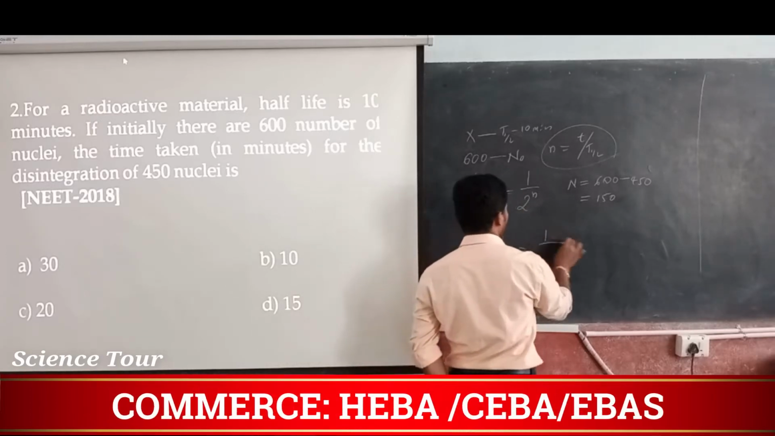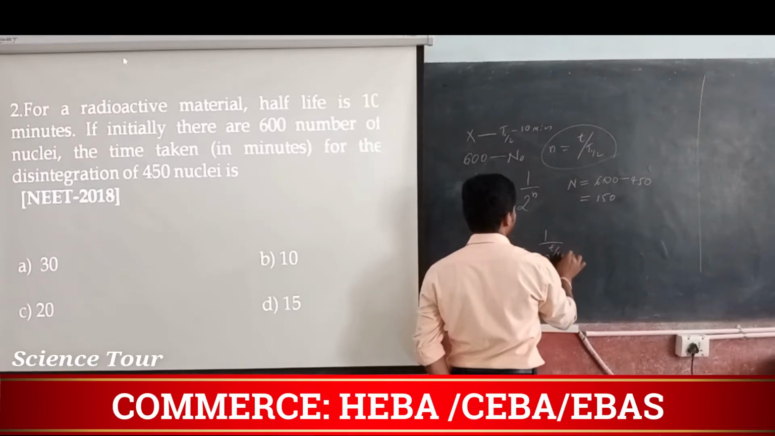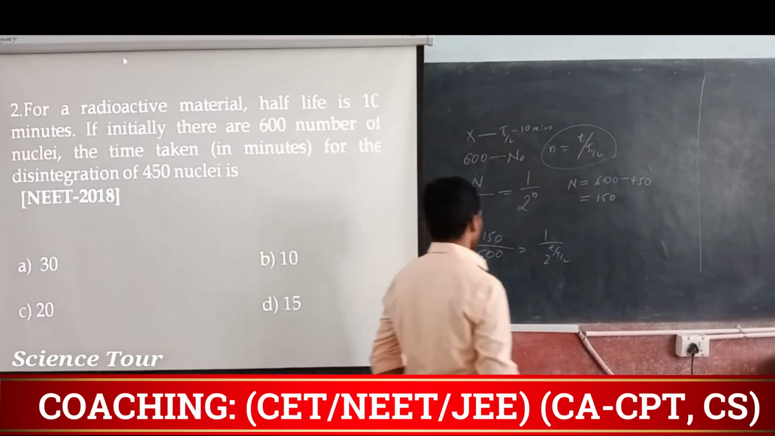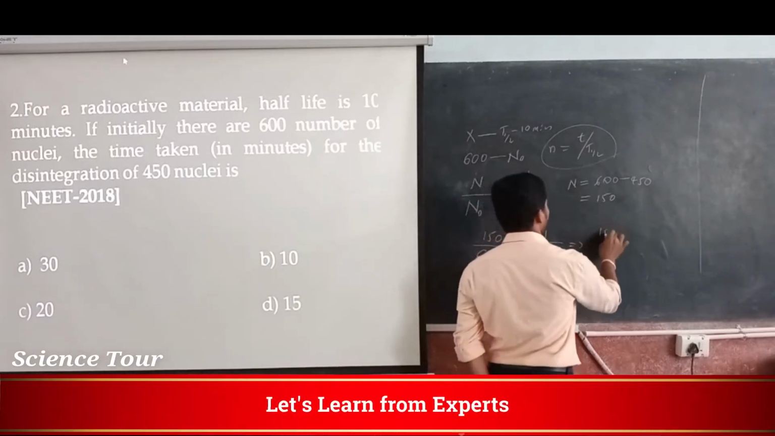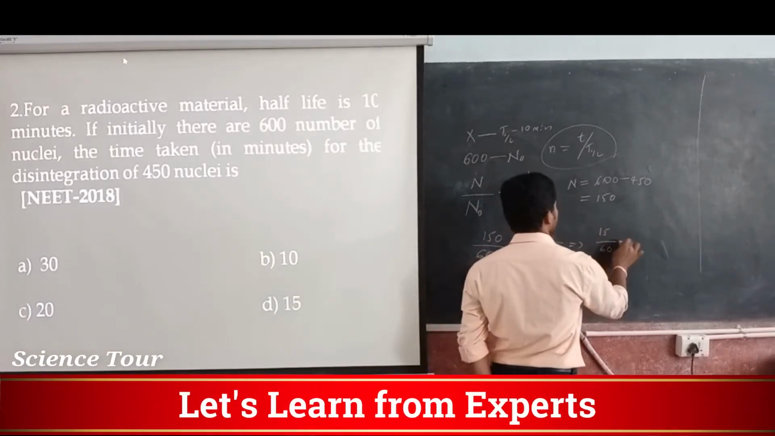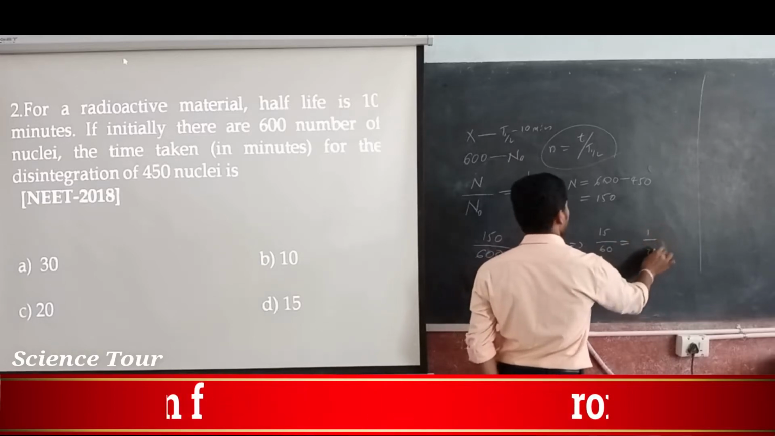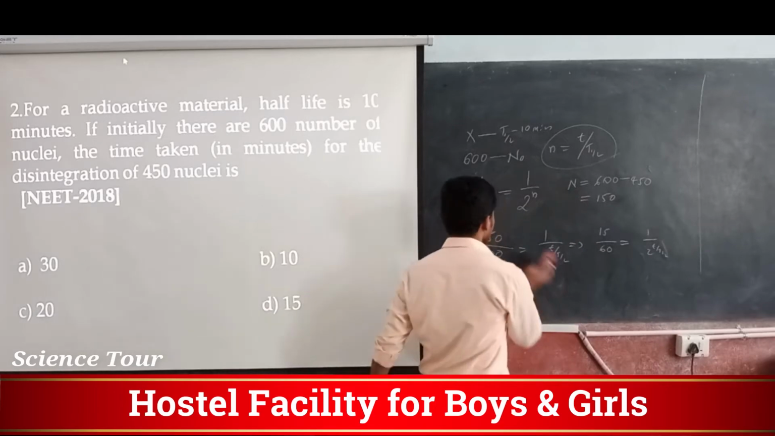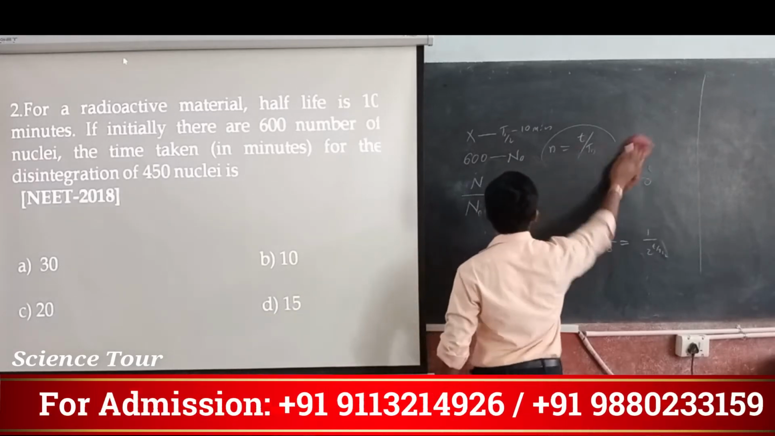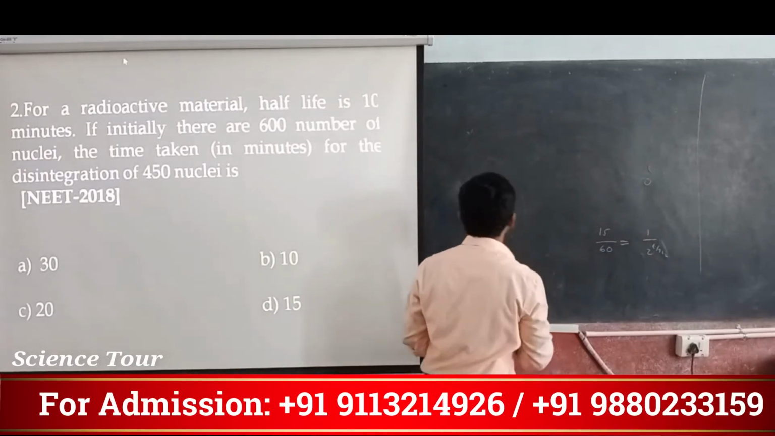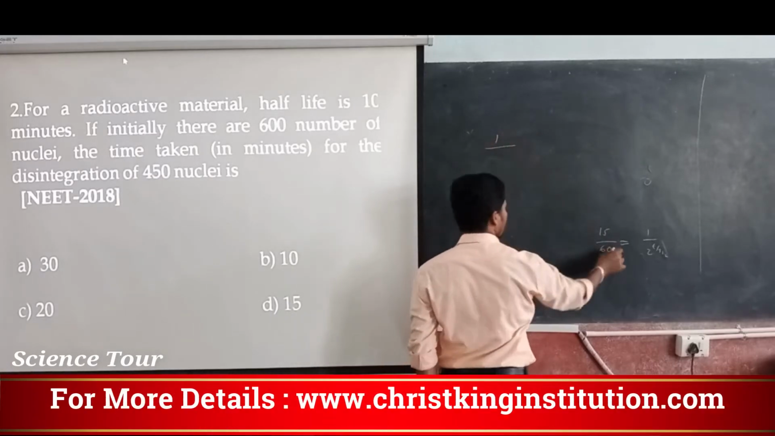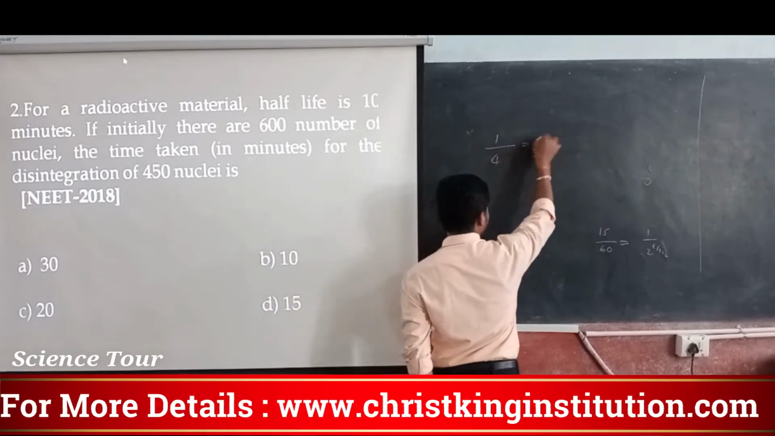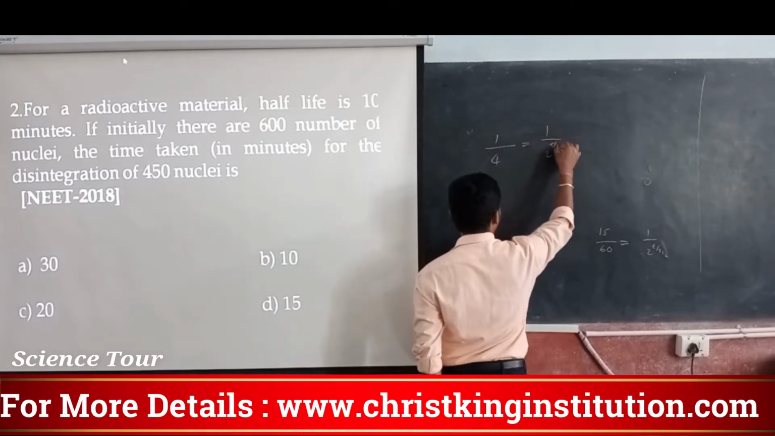Which will take N by N naught equal to 1 by 2 to the power t divided by t half. What is the half-life? Half-life is 10 minutes. So we can write it as 150 divided by 600, which is equal to 1 by 2 to the power t by t half. So 150 by 600 is 1 by 4, which is equal to 1 by 2 to the power t by t half.